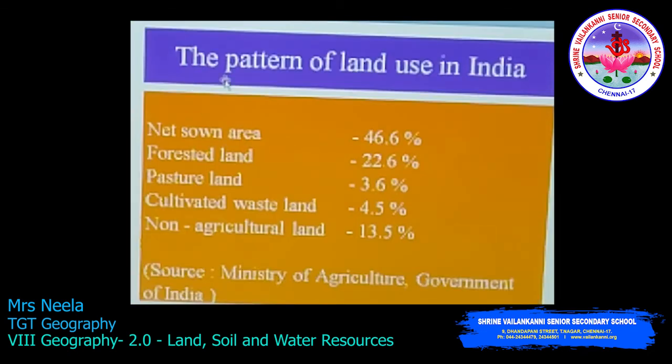In this slide you are going to see the pattern of land use in India. It is given by the Ministry of Agriculture, Government of India. Here they categorized how the land is being used. The net sown area is 46.6%. The forested land is 22.6%. Pasture land is 3.6%. Cultivated wasteland is 4.5%. And the non-agricultural land is 13.5%.